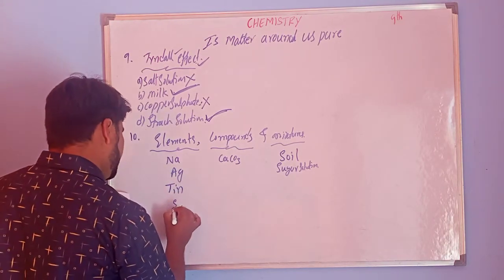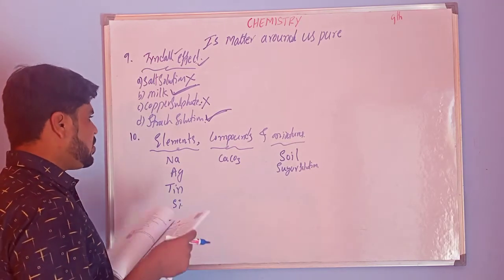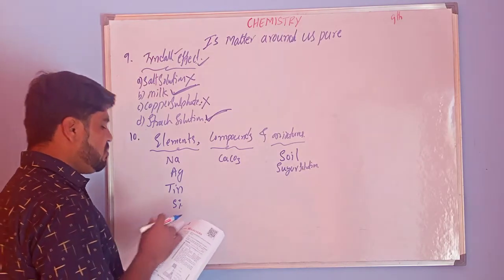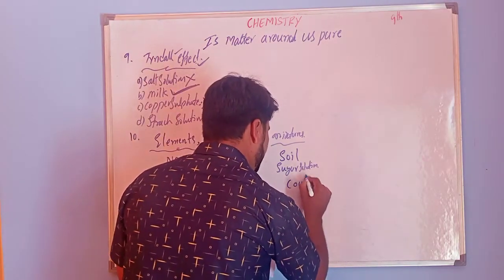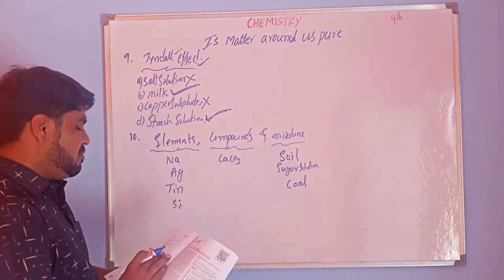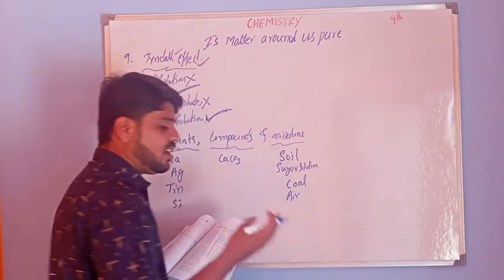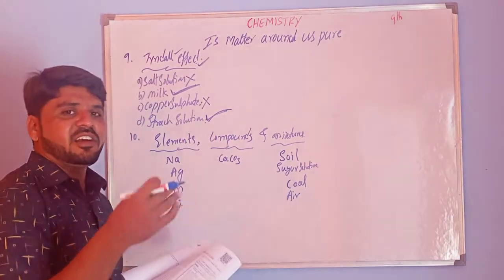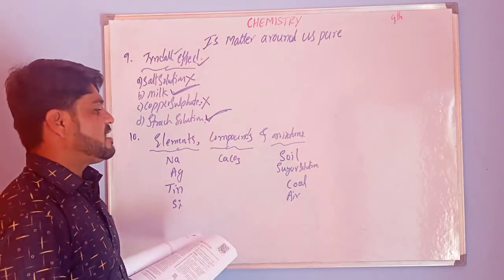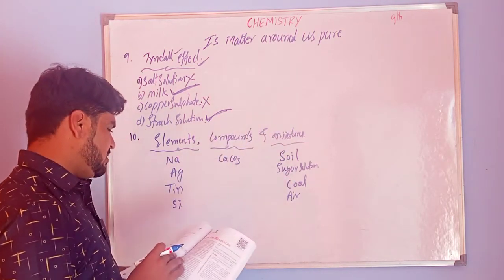Silicon is also an element. Next, coal. Coal is a mixture. Coal contains more than 200 substances. Air is also a mixture. Air contains oxygen, nitrogen, carbon dioxide, carbon monoxide, etc.